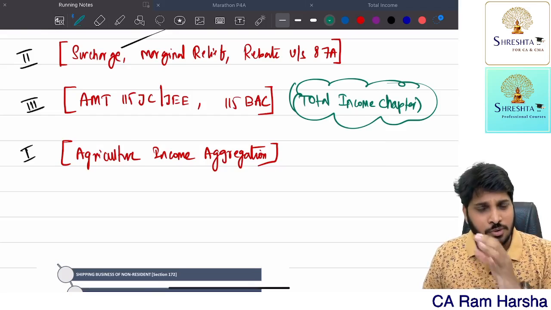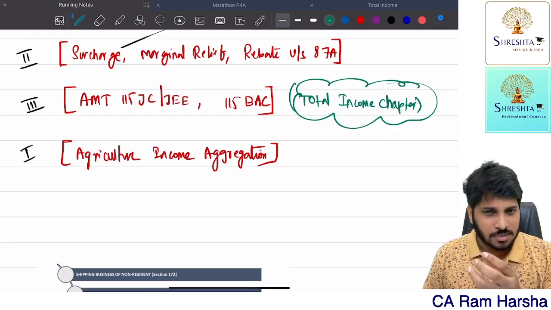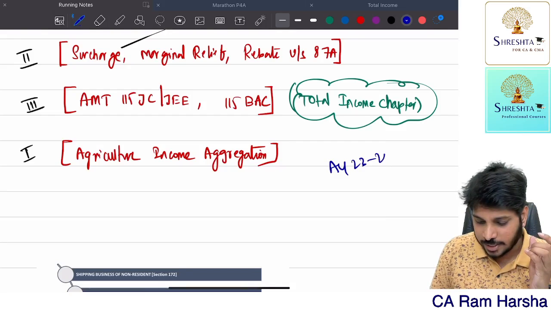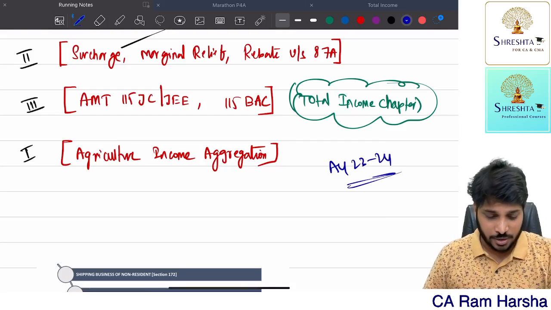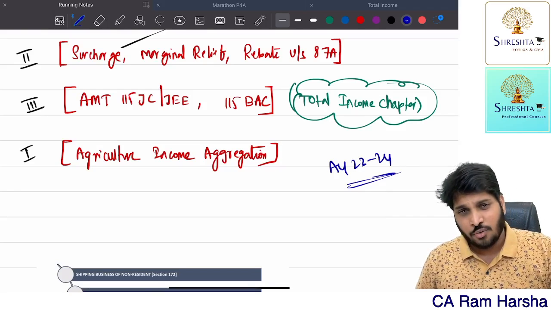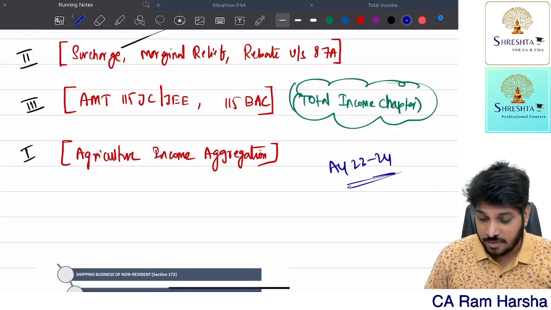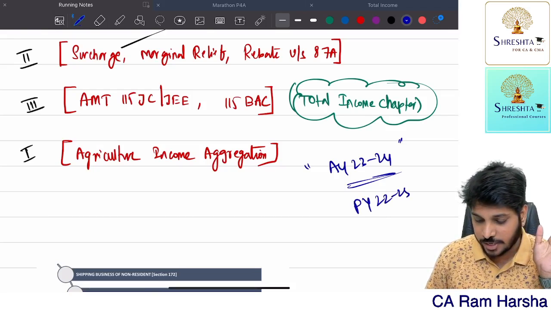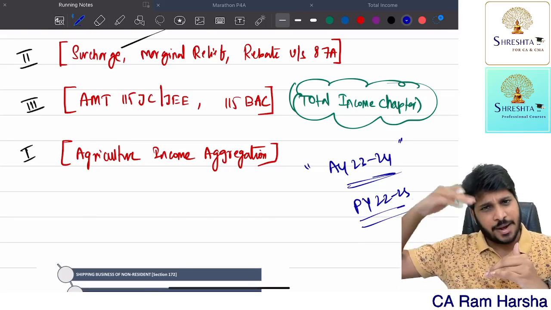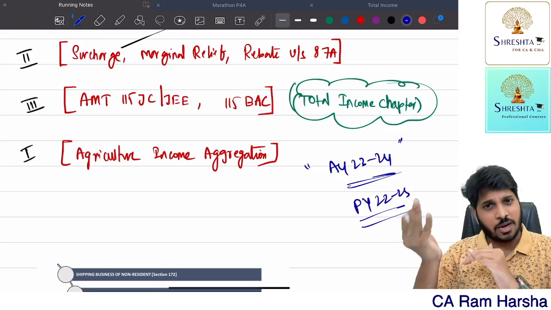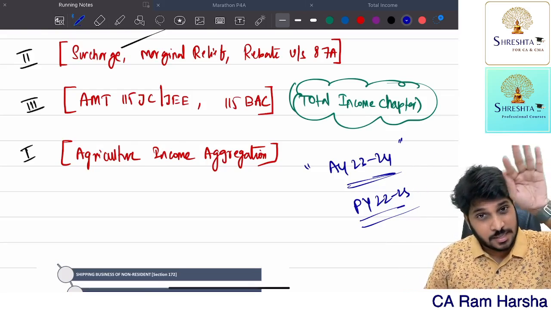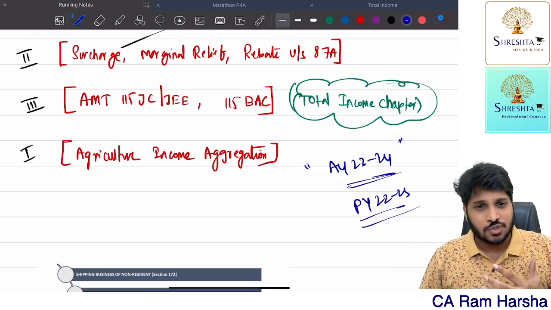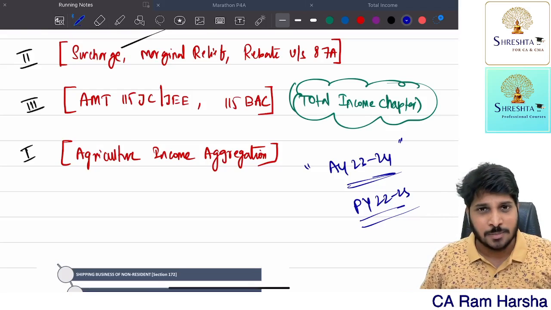So for you, for November 2023, the old scheme, assessment year 23-24 is what is applicable. In your exam, whatever questions they are testing, they will be testing on assessment year 23-24, nothing but previous year 22-23. Suppose if it is May 24, then previous year 23-24, assessment year 24-25. Just the year alone changes every time. The logic is very simple.